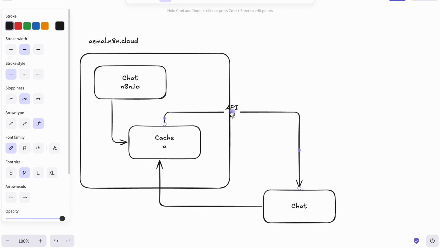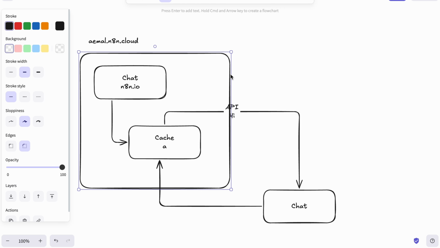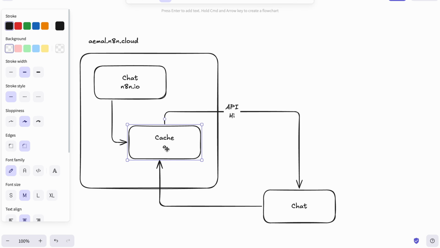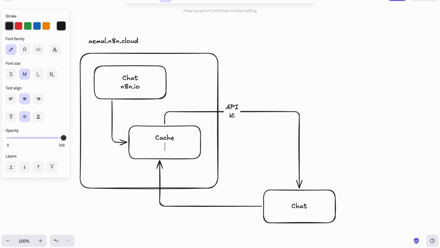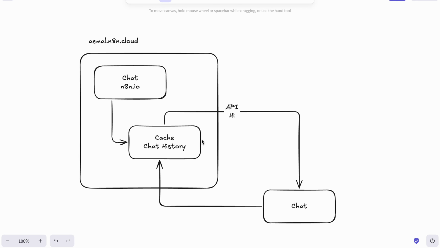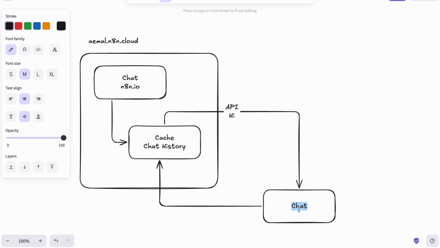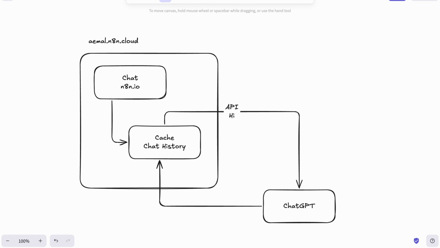So when this actual API call happens, it checks the cache. It says, what's the chat history, for example. It checks the chat history. It sends that chat history to ChatGPT, and then it comes back.